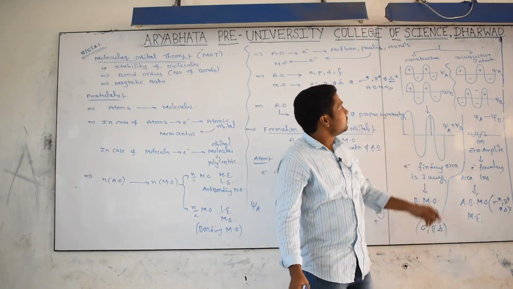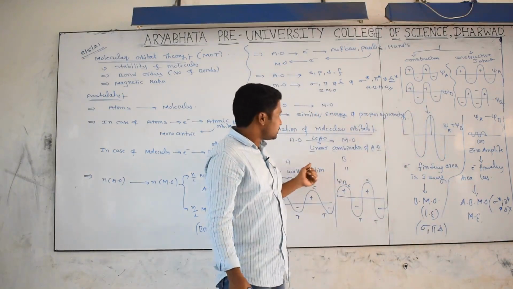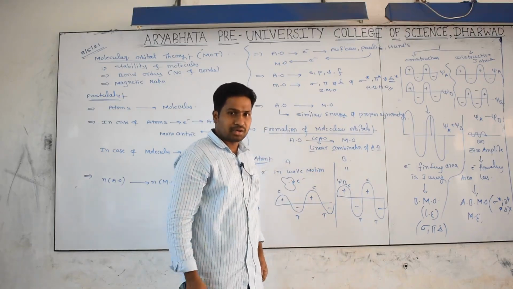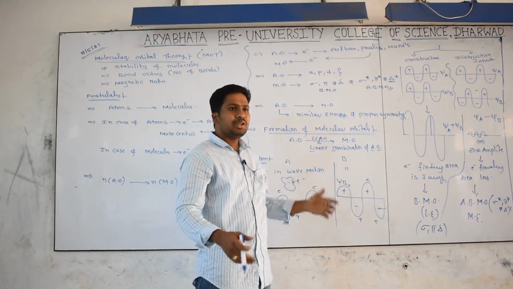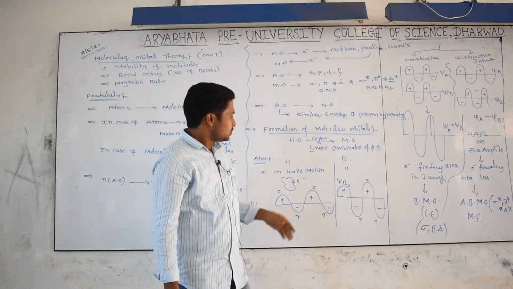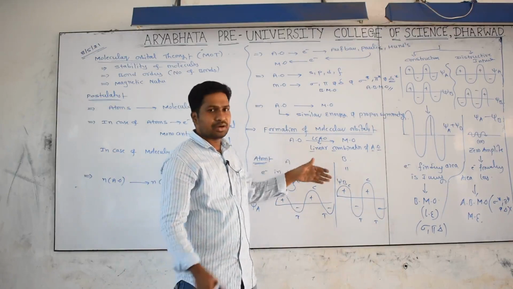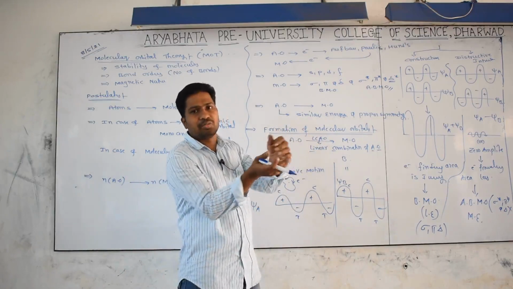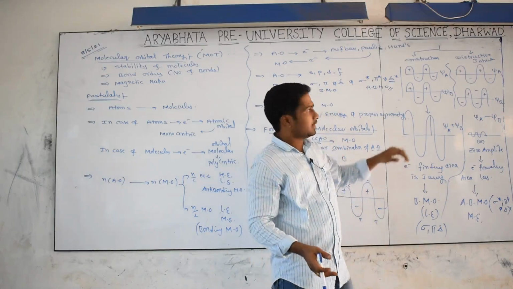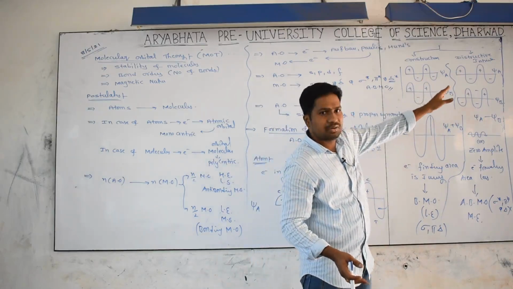Once again, generally atomic orbitals are involved in the linear combination of atomic orbitals, and we get molecular orbitals. What is the meaning of linear combination? You take the wave function of electron A and electron B, they are intermixed together, and then we get the molecular orbital. While combining, there are two possibilities, constructive interference and destructive interference.